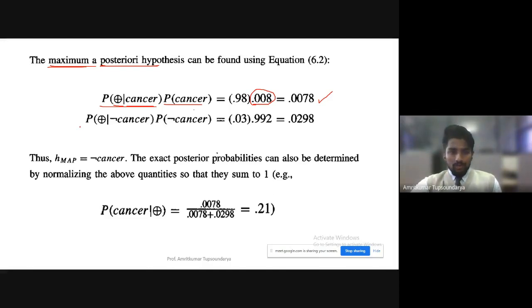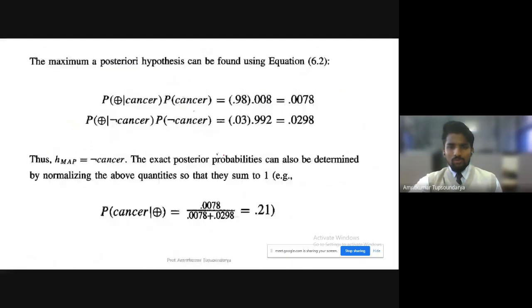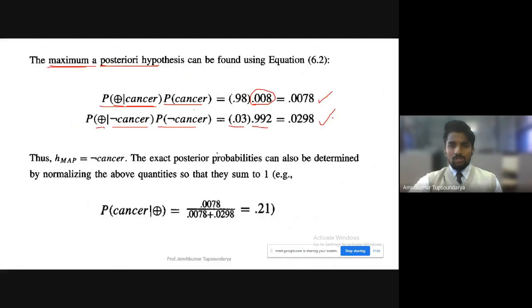Now, on the flip side, we are going to consider the population which does not have cancer but has been tested as positive, with the total population of people not having cancer. People not having cancer is 99.2 percent, and the probability of people not having cancer being classified as positive is 3 percent. This is again from our prior data. So we just substitute the values, and the result that we get is this. This will give you a clear idea of what the maximum a posteriori hypothesis is.